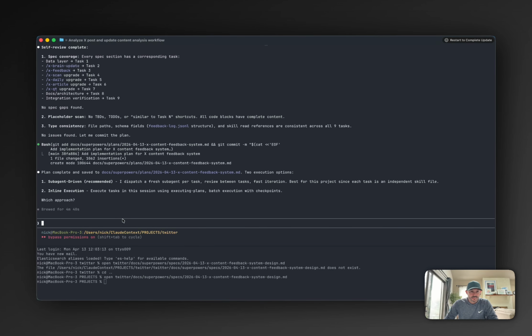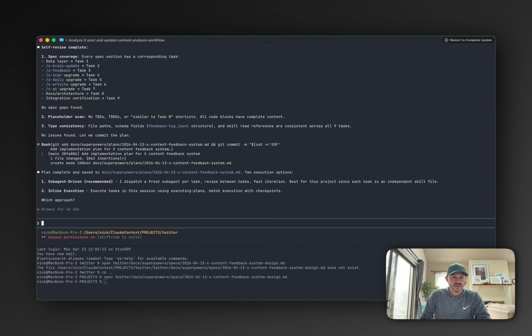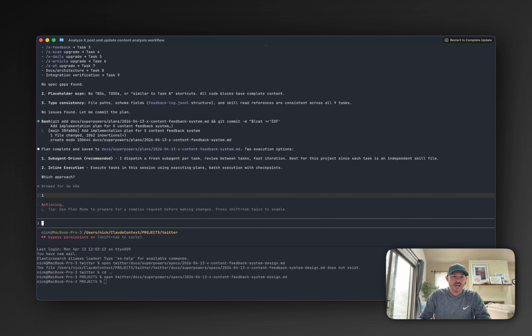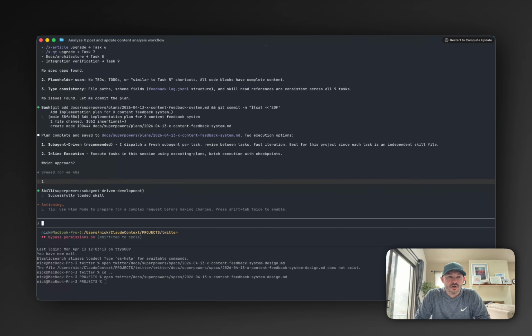And then the final step, now that the plan's complete, we choose how to do the implementation. So we're going to use subagent driven for this one. And what that's going to do is Claude Code's going to kick off a bunch of subagents to take care of all of the different aspects of the plan that's going to be created. And that's really it. That's how you build a skill aligned to content. This type of design pattern works for any type of skills that you're getting ready to do.